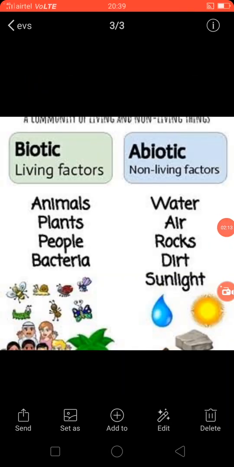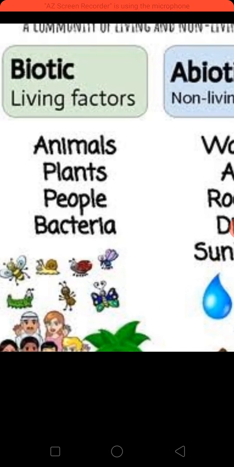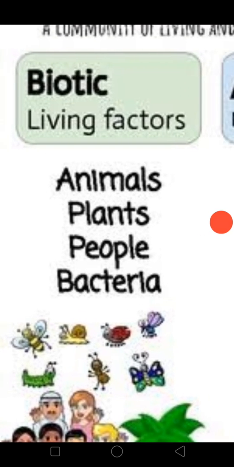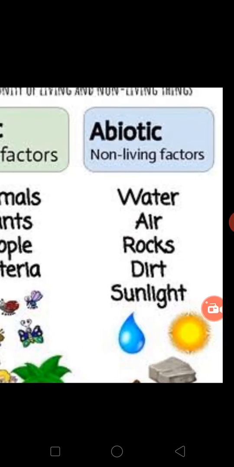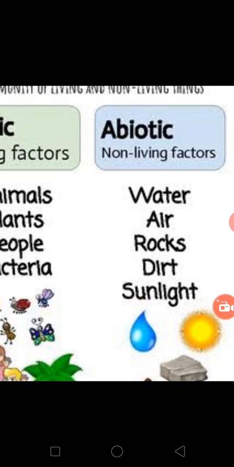A very good example explaining biotic and abiotic. Biotic is nothing but living factors, children. Living factors come under biotic categories, like animals, plants, people, bacteria. Here you can see animals, insects, people, a group of people, plants. So these come under biotic. The meaning of biotic is what? Living factors.